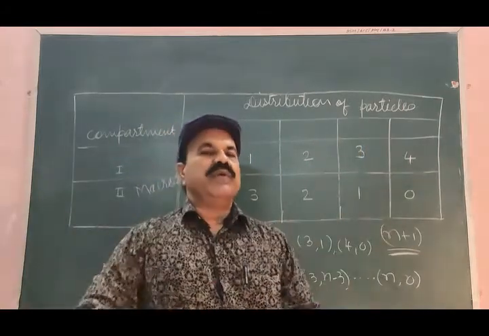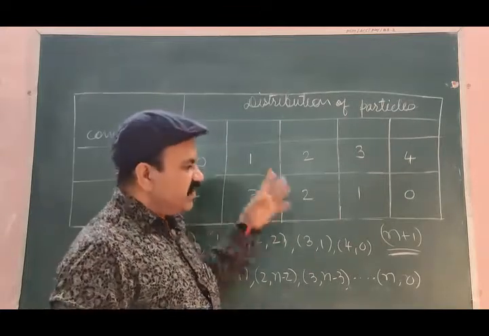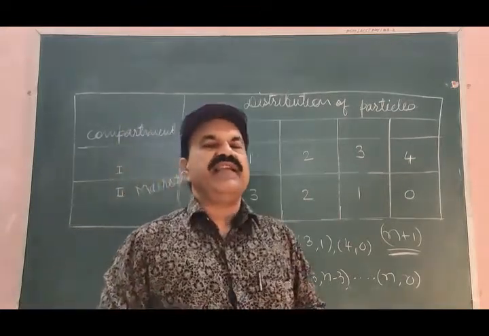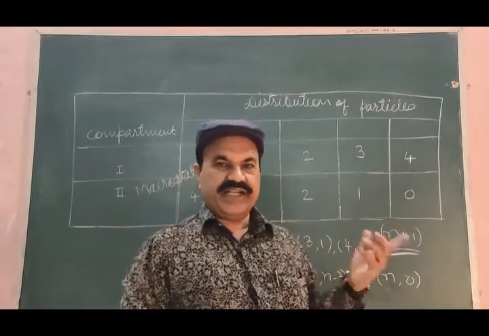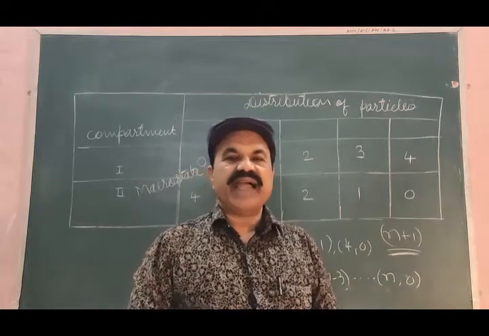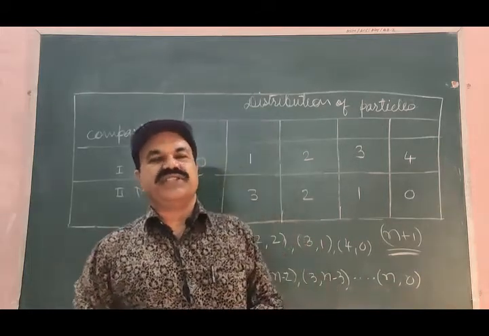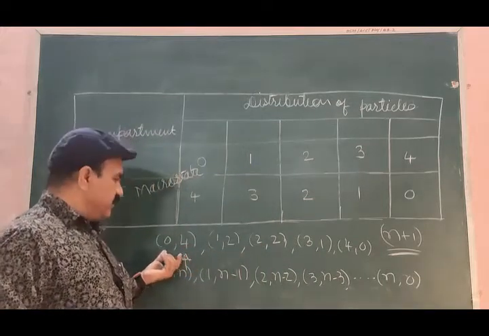After having known about the macro state of the system, we shall continue the same example to study micro states of a system. Let us go to first macro state.